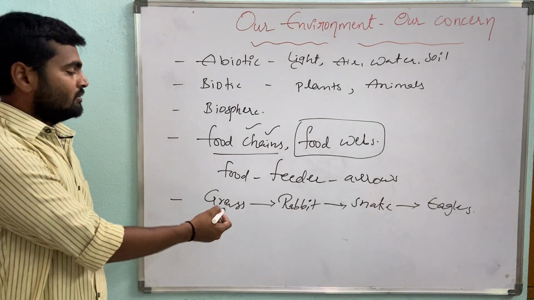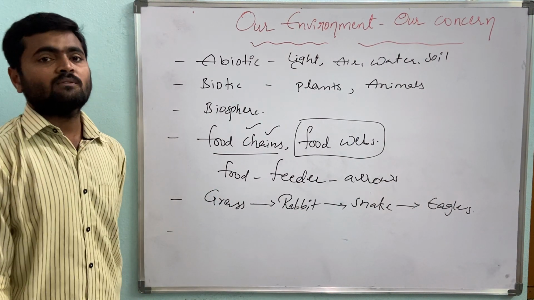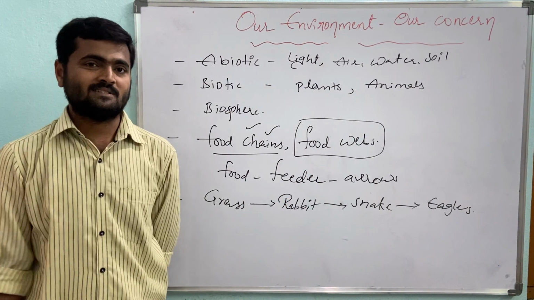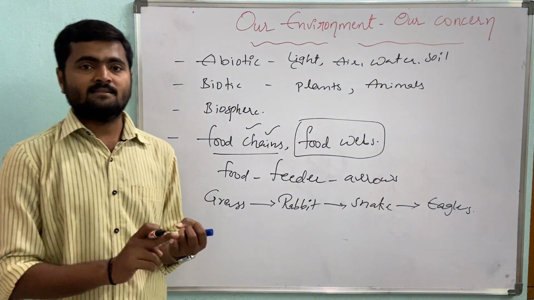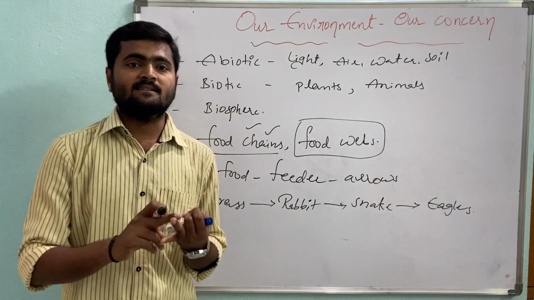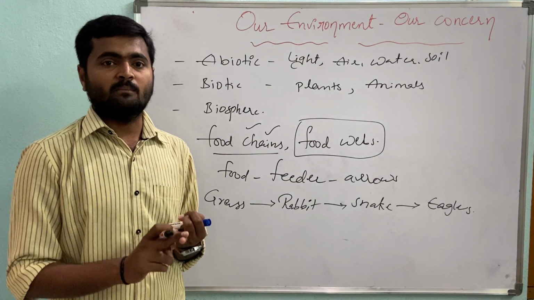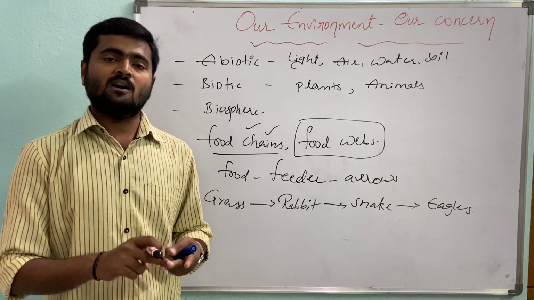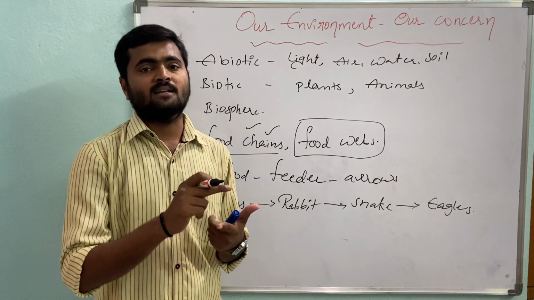Now you can observe so many food chains in your surroundings and draw them in the form of a chain. For example, grass is eaten by deer and other herbivorous animals in a forest, and they are eaten by fox, and these are all eaten by tigers or lions.